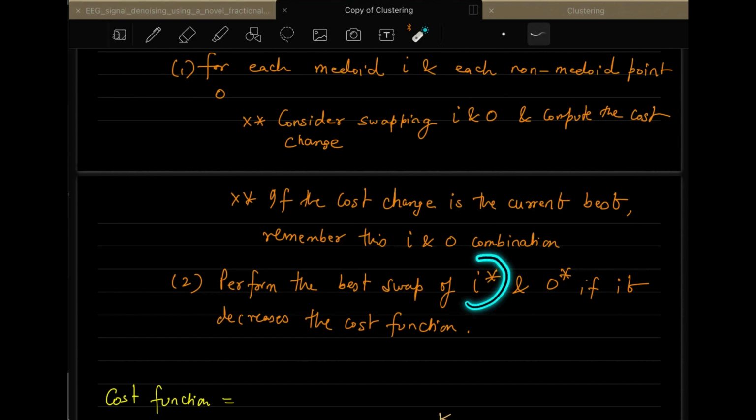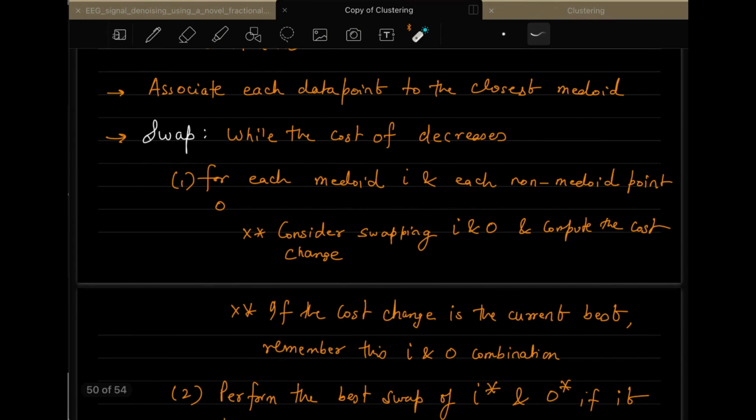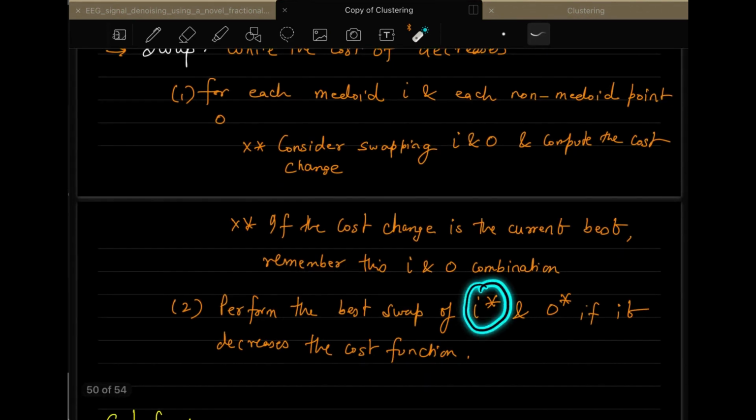The best swap will be selected based on which swap is actually giving you the highest decrease in the cost function. So you do it with all the points. For I, you swap I with all the data points O, and whichever combination of I and O gives you the maximum decrease in the loss, you select that pair. That is what I star and O star means.